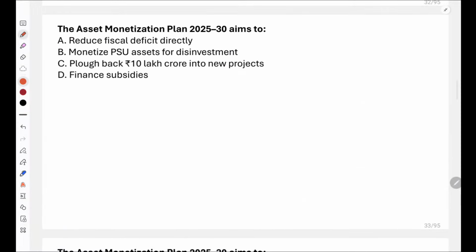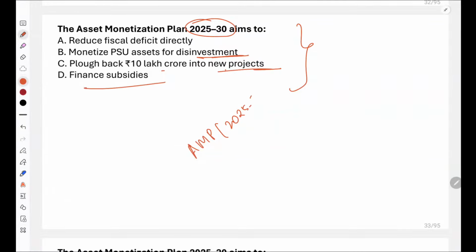Now, next question is that the asset monetization plan of 2025-2030 aims to do what? Reduce fiscal deficit directly, monetize PSU assets for disinvestment, plow back 10 lakh crore into new projects or finance subsidies. I'm getting two answers, B and C. Actually both are correct.